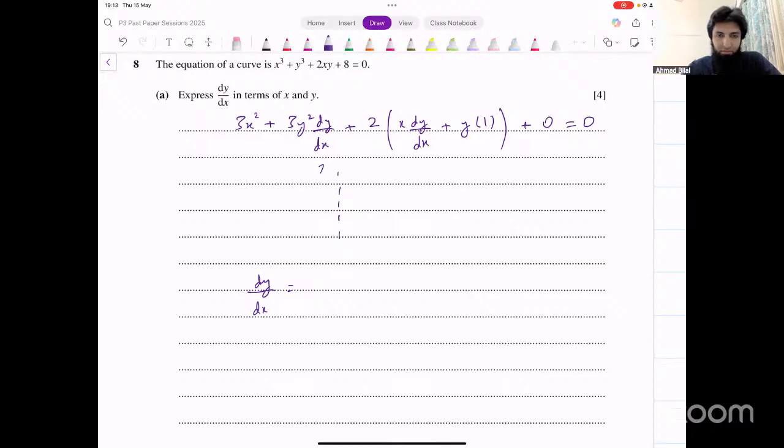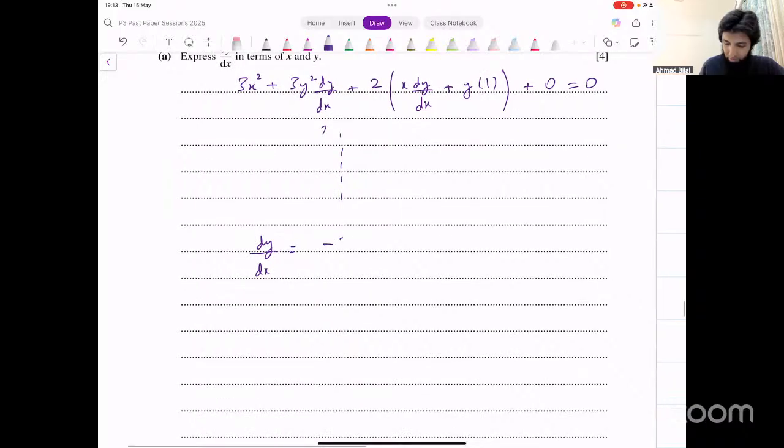So minus 3x squared plus 2y, divided by 3y squared plus 2x. Is this minus with the fraction or just with 3x squared? It's a fraction. Okay, so we could then put it like this, minus and then bracket, and then like this.